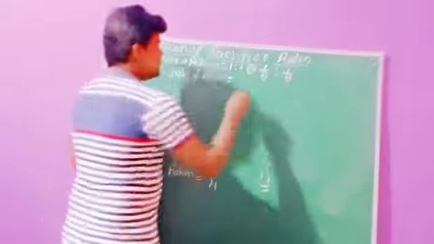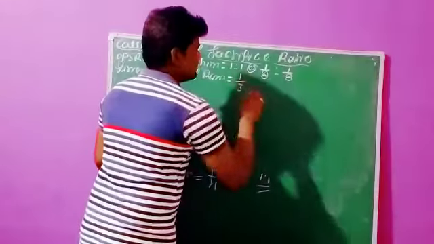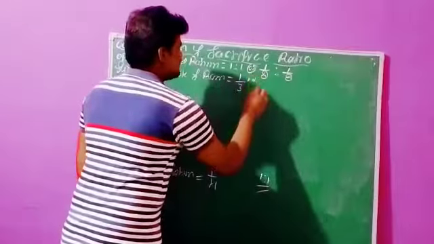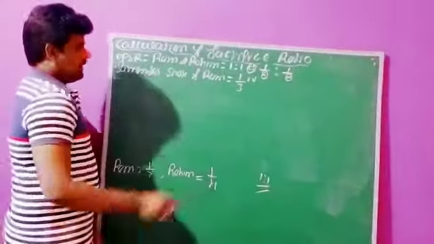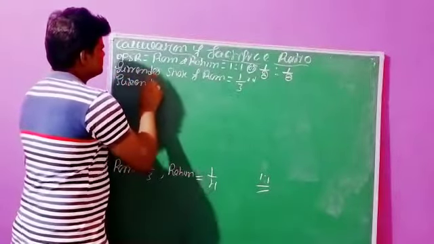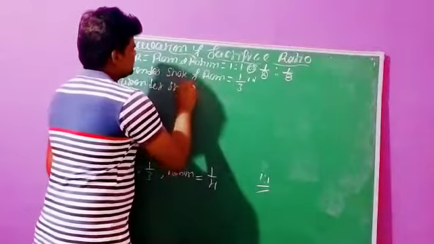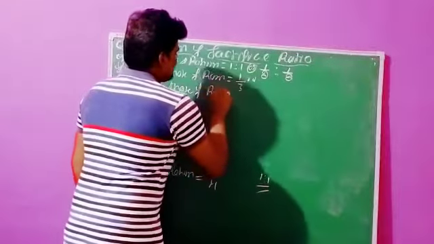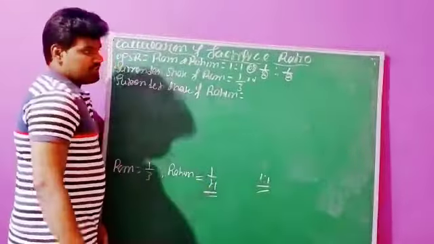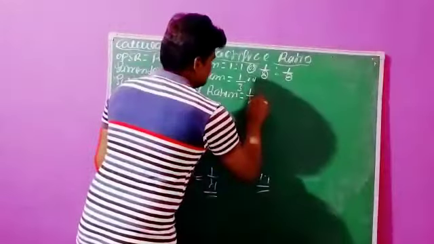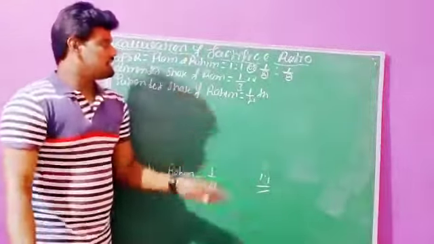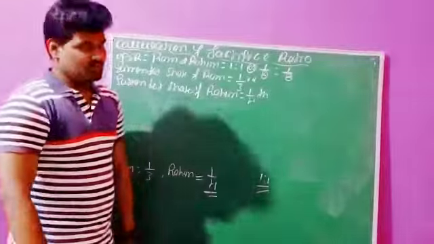One third of his share he is sacrificing to Charlene. This is the surrender share of Ram. The next one, surrender share of Rahim: one fourth of his share. Surrender means nothing but sacrificing to that incoming partner. This is the given data in this question.